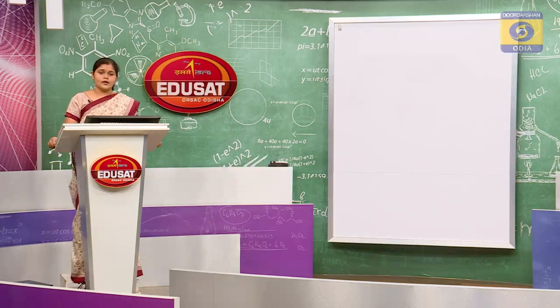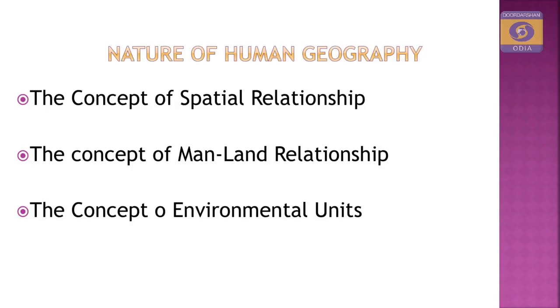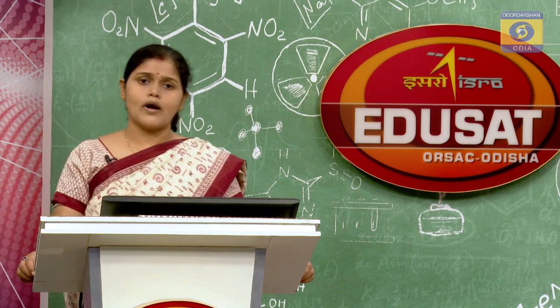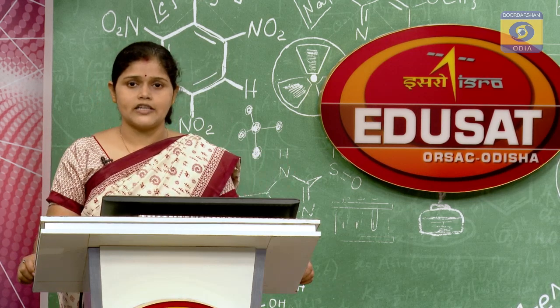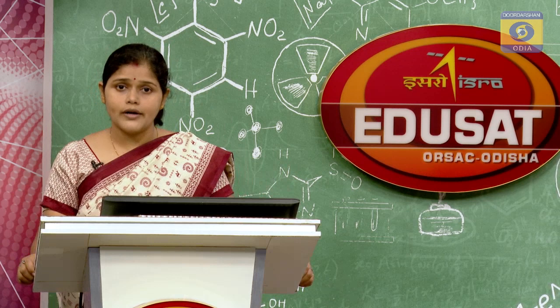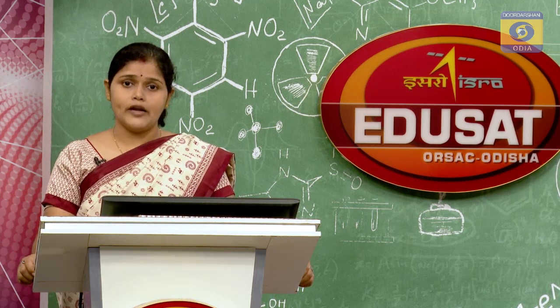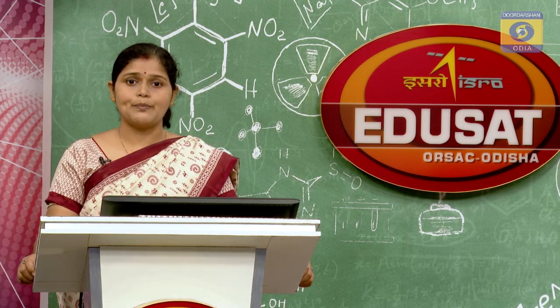If broadly categorized, we divide the nature of human geography into three parts, that is the concept of spatial relationship, the concept of man-land relationship, and the concept of environmental unit. That means spatial relationship. So, what do you mean by it? You may have a question in your mind, what is spatial relationship? So, the word spatial belongs to the word space.